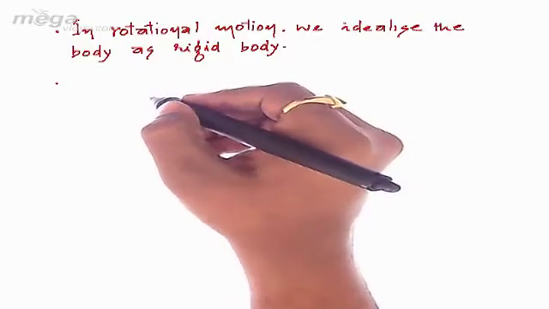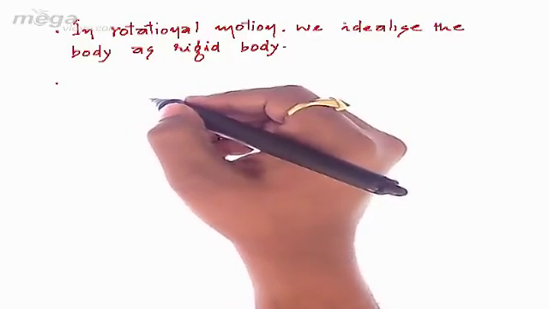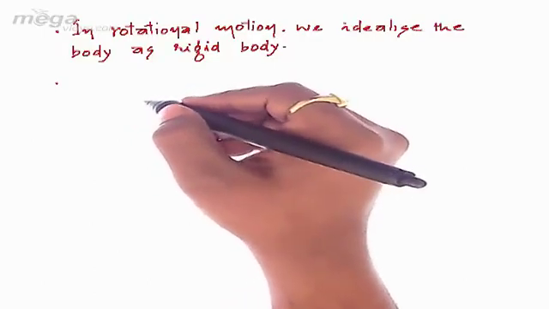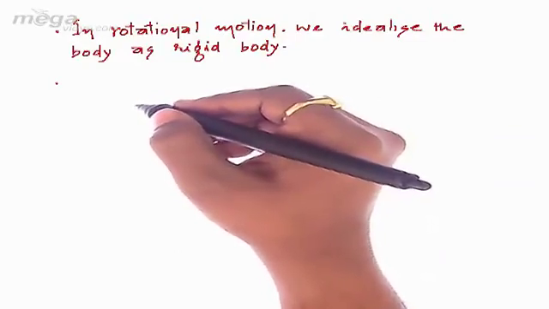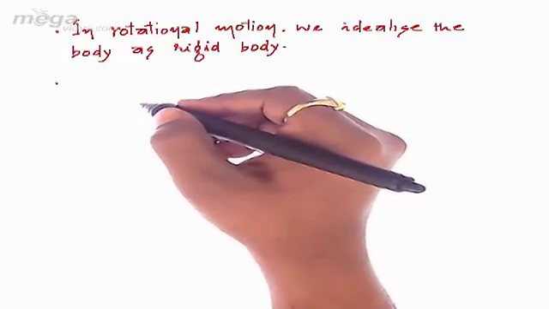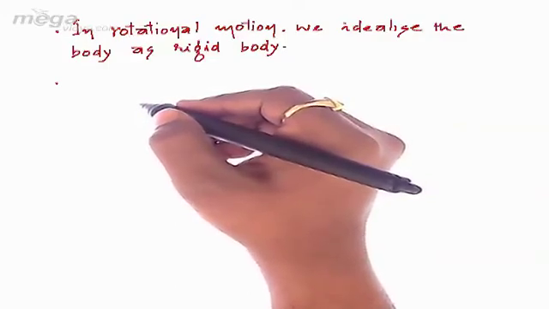Now what is a rigid body? It is the question which needs a solution. We can define a rigid body to be a body in which the distance between any two particles remains unchanged even on the application of any external force.